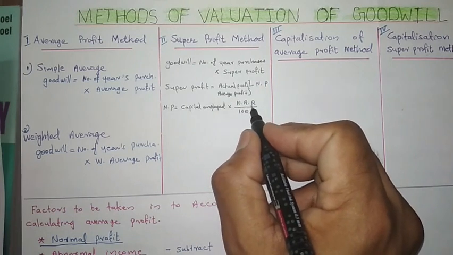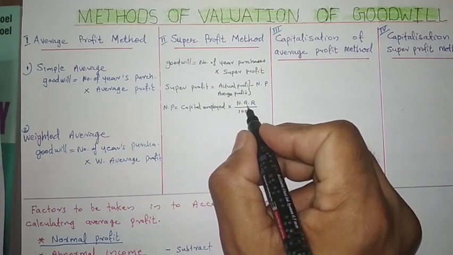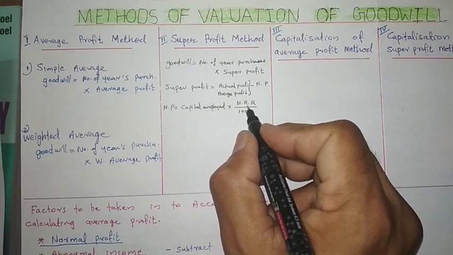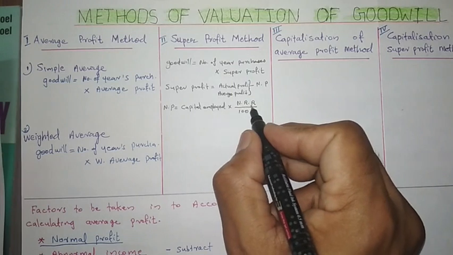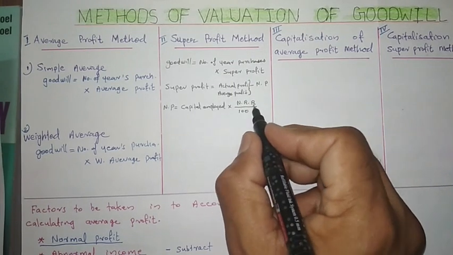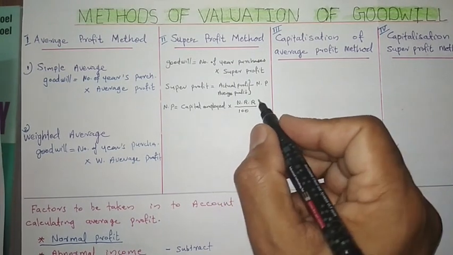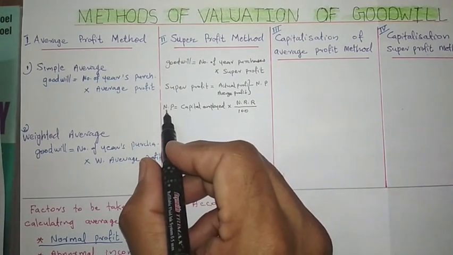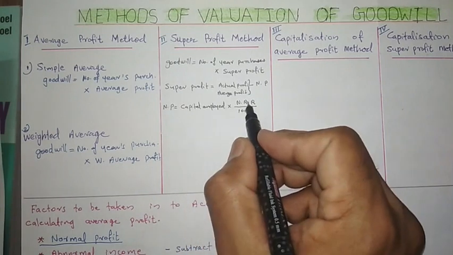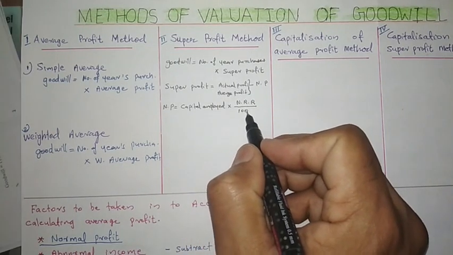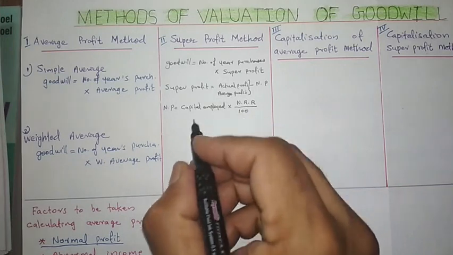Rate of return means what percentage they are getting back out of the capital. That is known as the normal rate of return. This percentage will be given in the question. Then to find out the normal profit, we multiply capital employed into normal rate of return out of 100.